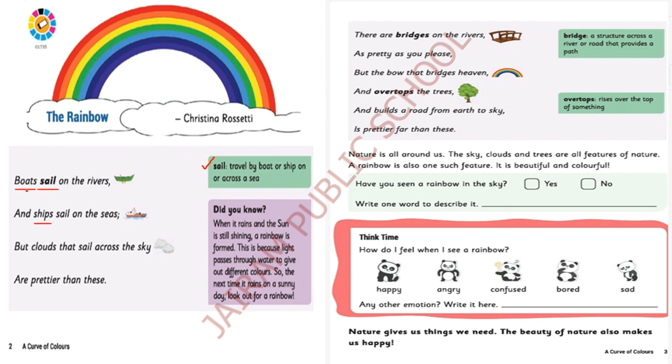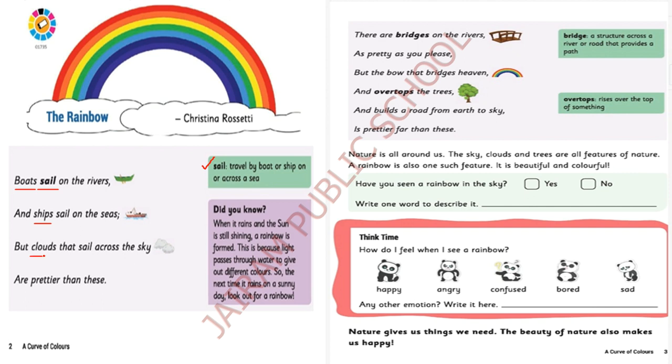Boats are vehicles which are used in the river. A river is a small water body compared to the sea and ocean. In a river we use boats, but ships are much bigger. Ships are bigger than boats, so ships sail on the seas.